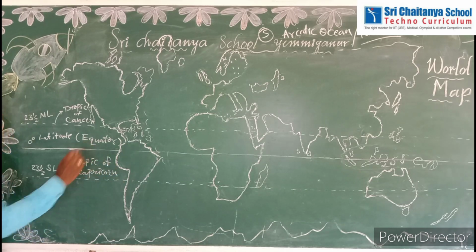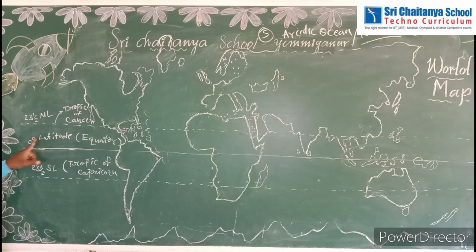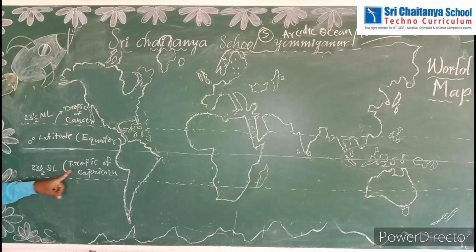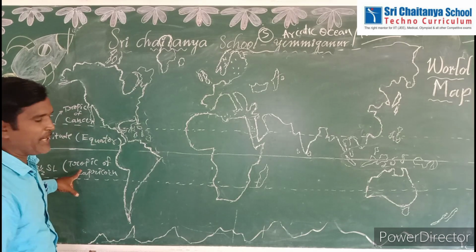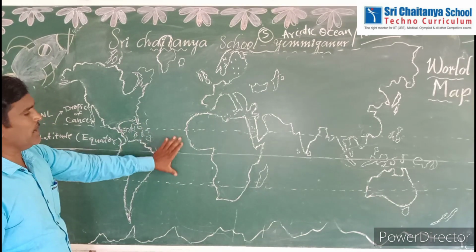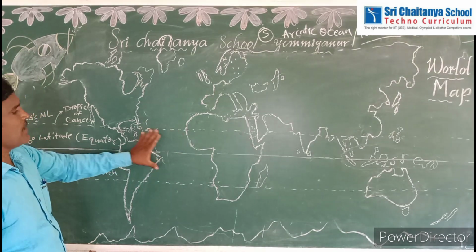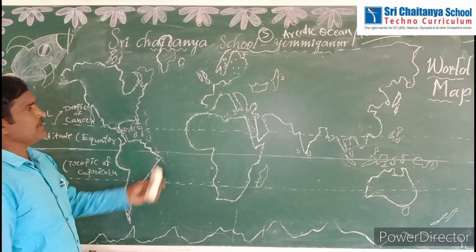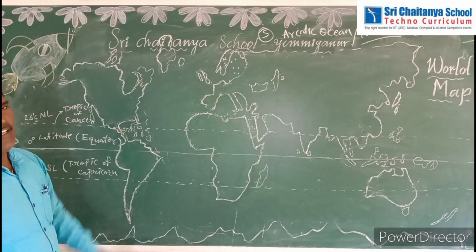So this is the equator, 0 degree latitude. 23.5 north latitude is the Tropic of Cancer. 23.5 south latitude is the Tropic of Capricorn. These are the main important latitudes which pass through the world map. Now let us discuss about continents.